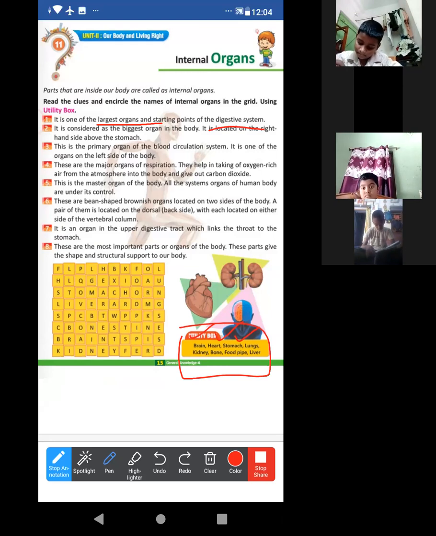So just write the answer in the book, using the pencil. Just put it over there. Just wait.